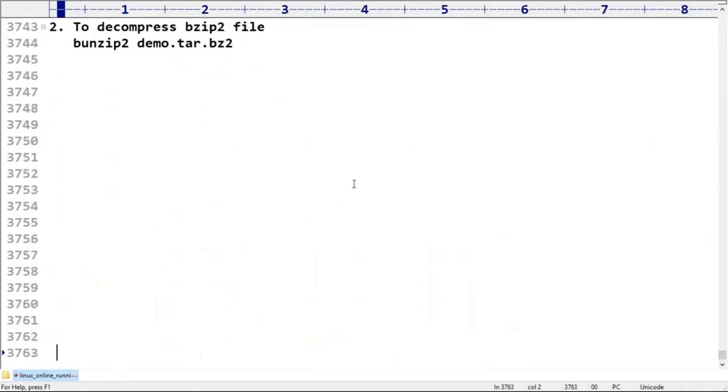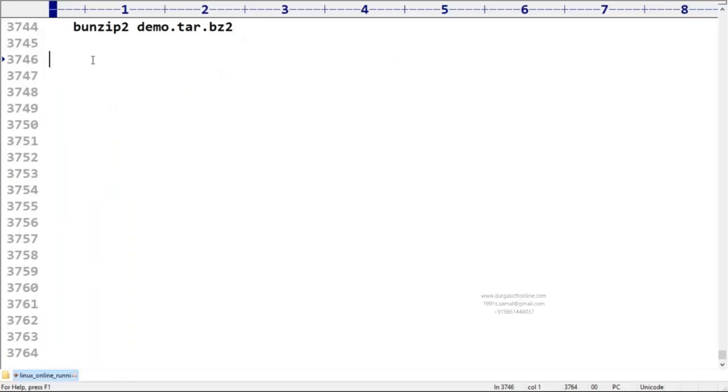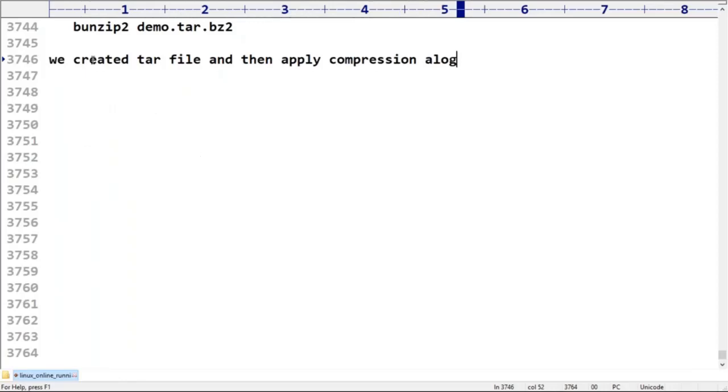Observe very carefully about this one; more concentration is required here. I have multiple files and I want to send them to some person X. What did I do? First, we created a tar file, and then applied a compression algorithm. These are the two activities we did.